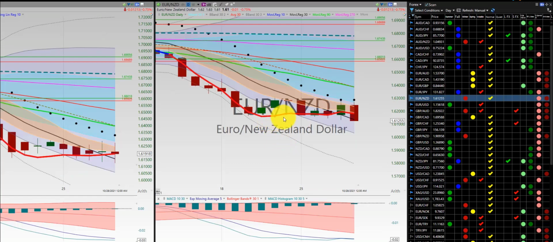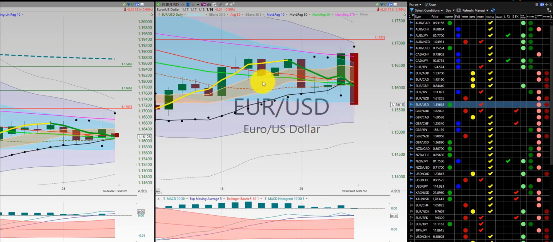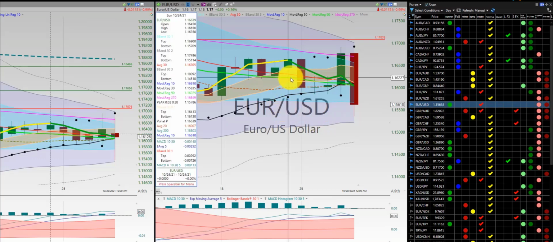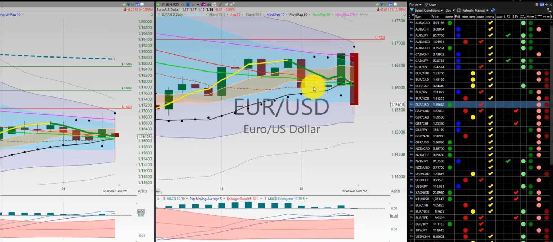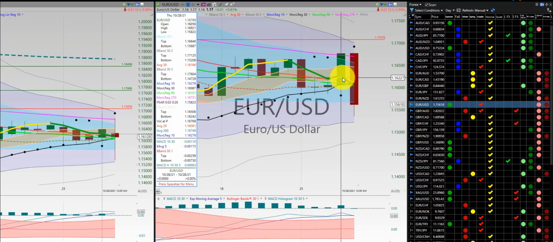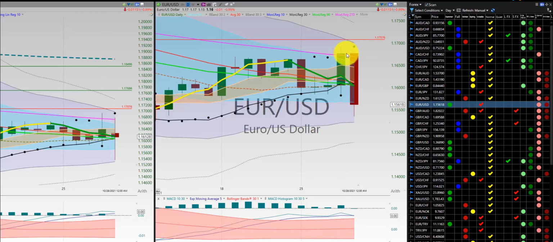New Zealand dollar also consolidating too as well. No trade the rest of the week. Euro US dollar also consolidating too as well. No trade here. Initial trade here, out for a loss or scratch. Another trade here, out for a loss. I did have the stop here at the belly of the dragon, came back and stopped me out. Initial target here was the Heikin-Ashi high here as it went past the RL270.